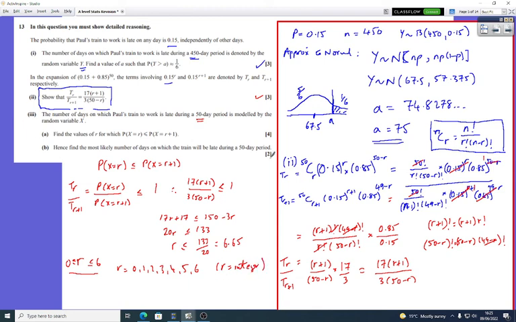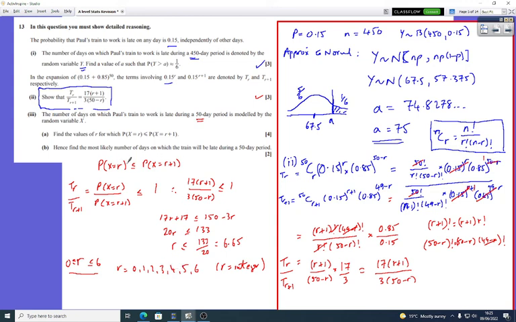Okay, last one, 2 marks. Hence, find the most likely number of days on which the train will be late during the 50-day period. Now, most likely days it will be late. So looking at here, you put it through there and work out the probability of each one.